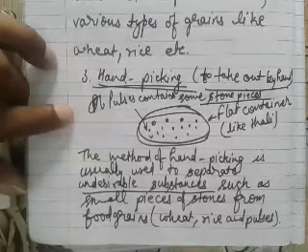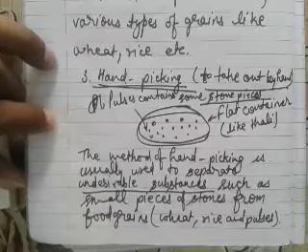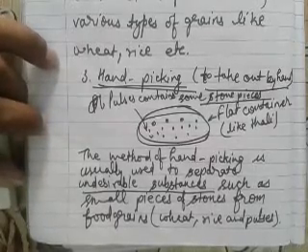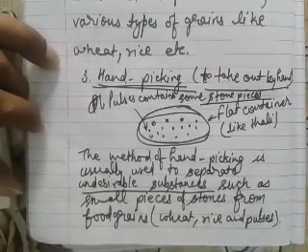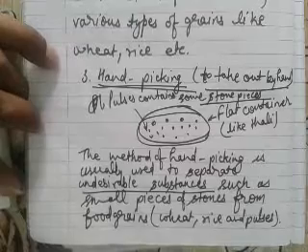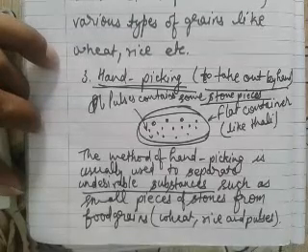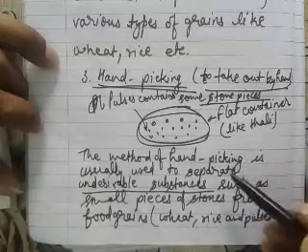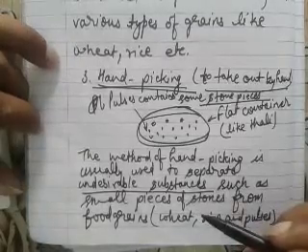But if they want to prepare food in a large quantity, for example for 100 or 50 people, then by the hand picking method it is very difficult to separate the stone pieces and any other undesirable substances present in the food grains.